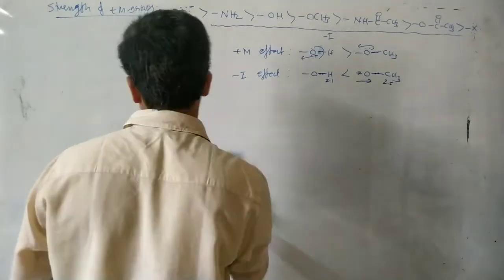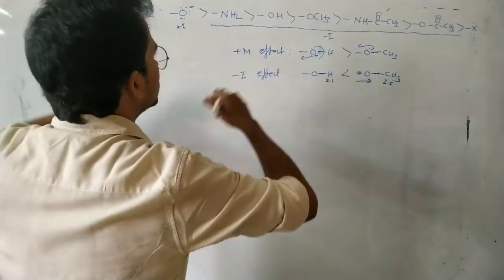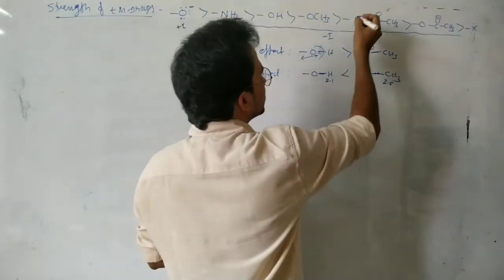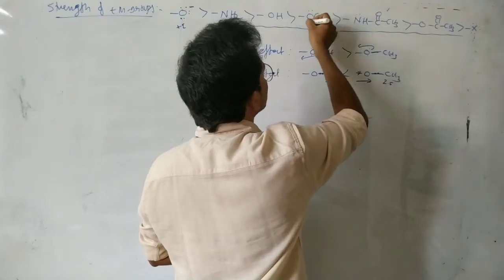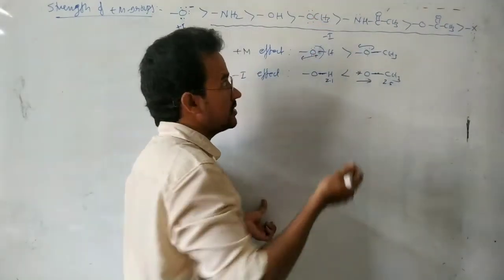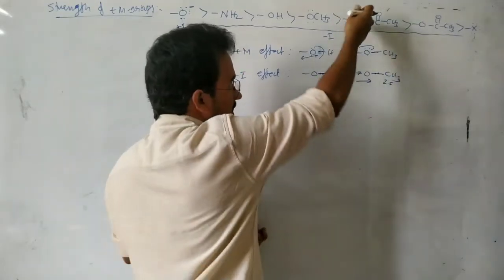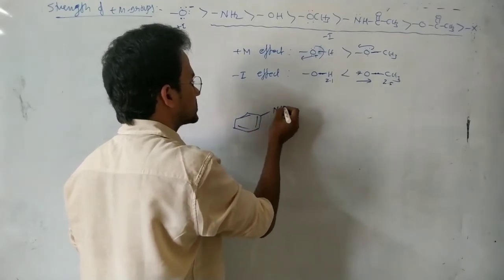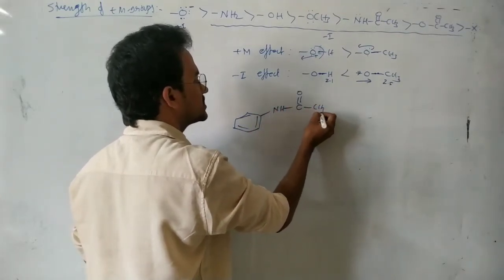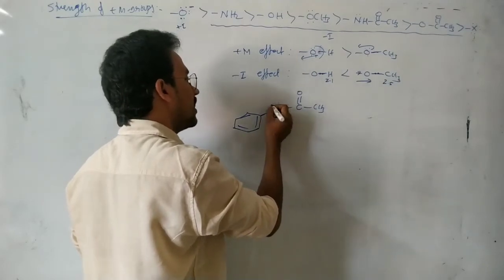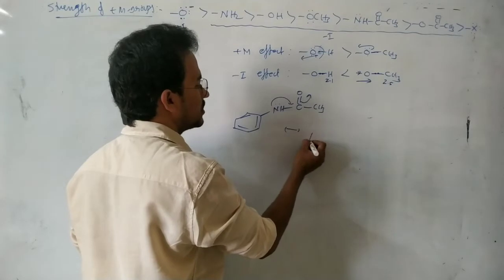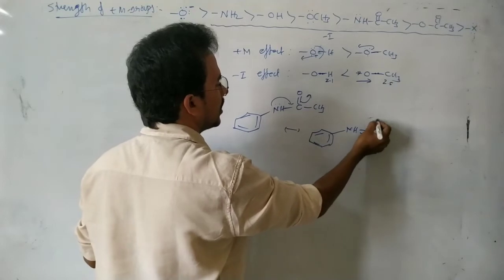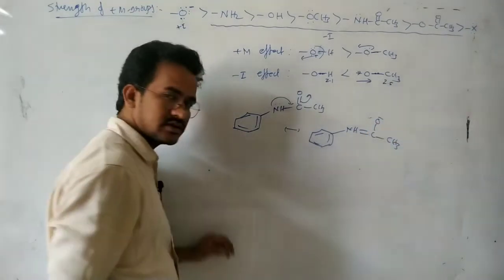Now see this one. Okay, OH and OCH3. OH is a strong plus M group. Next here coming to this one. Here NH, here oxygen. Generally oxygen is more electronegative. So that should be a weaker plus M group than the NH. But here in this case the point is due to cross conjugation. Here the lone pair of electrons are not only conjugated with benzene, they are also in conjugation with this CO group. NH double bond O minus CH3, that's it.